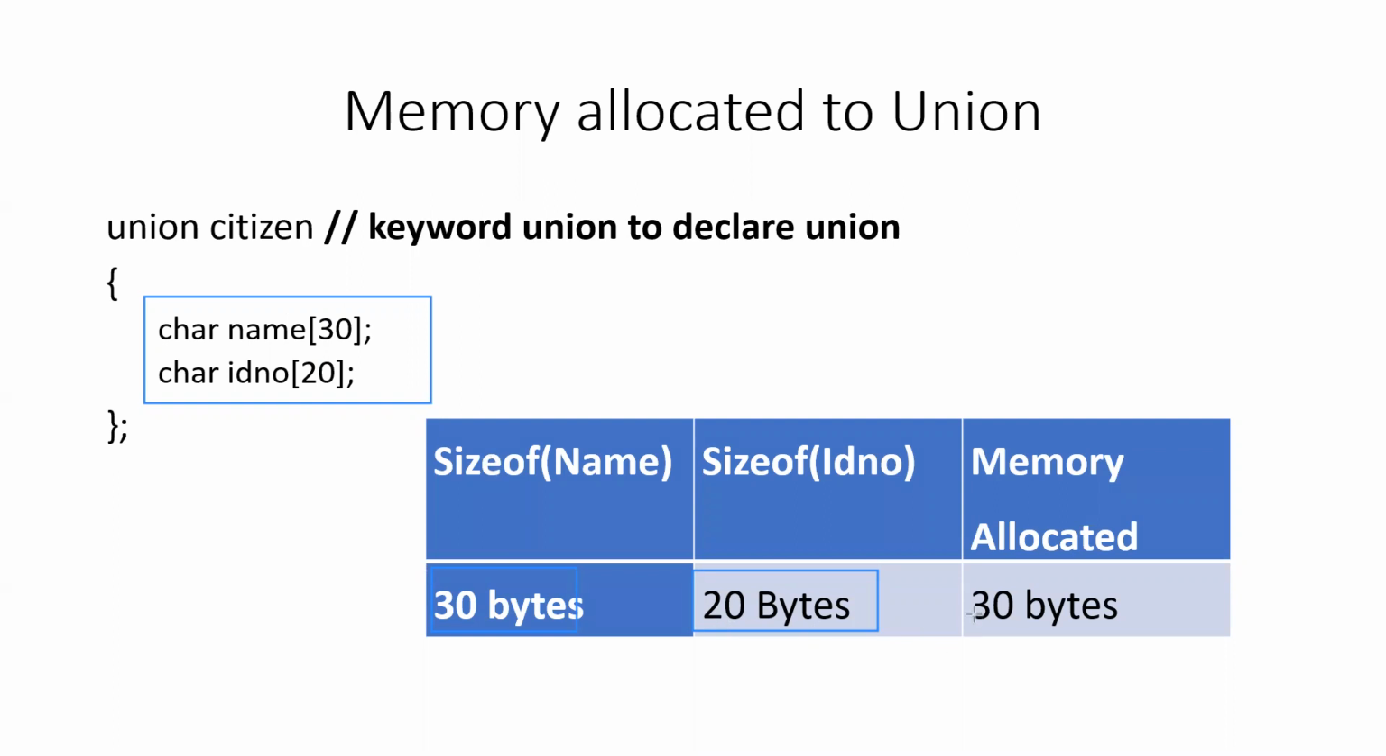But because it is a union, the memory allocated will be equal to the larger member. Which is the larger member? Name, because it requires 30 bytes of memory. Hence, the memory allocated to an object of the union will be 30 bytes.